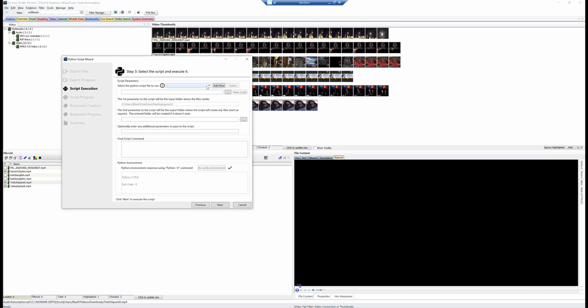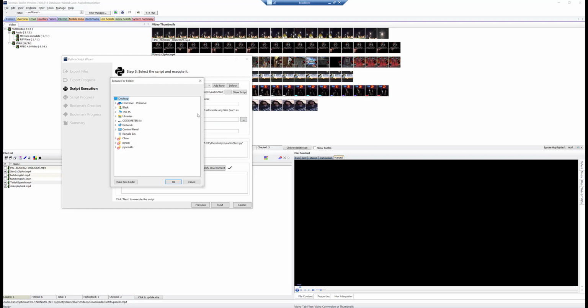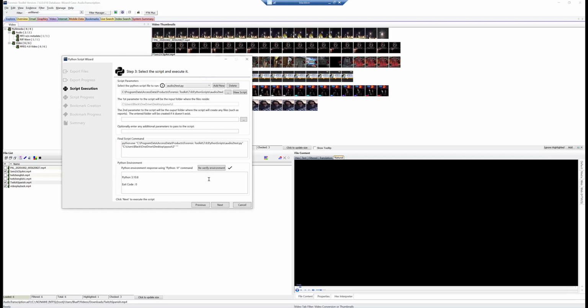So once it's exported, we're going to go ahead and select our Python script. Notice that our output folder has already been generated. So we're going to come here and specify where we want our results to go. So I have PyResults here already done, but what we'll do is we'll make another one, call this one PyResults1. Click OK and OK.